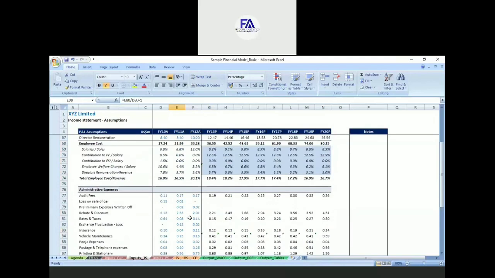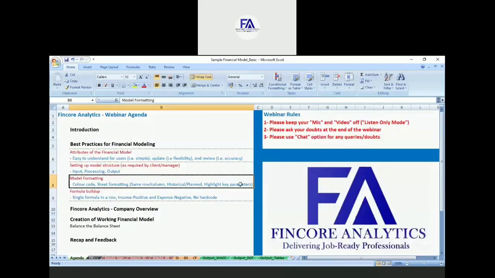So this was about the sheet formatting, and now we will talk about the formula buildup. Your formula should be consistent and as simple as possible. The first thing is a single formula in a row. That means you can't have multiple formulas in the same row, because if you drag any particular formula in that row, it will not work. So always keep one formula in one row.